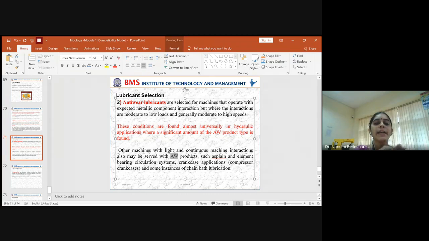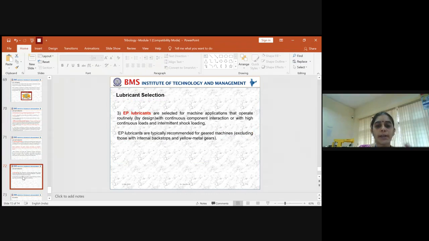It will have an anti-wear coating layer. If you use the same for a high loading condition, the anti-wear layer cannot withstand the heavy load. So we cannot go with the heavy load. We usually prefer this type of lubricant for a low load or a moderate load condition. So this is about anti-wear lubricant.